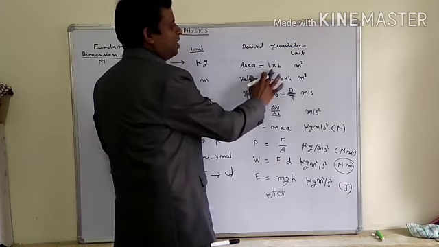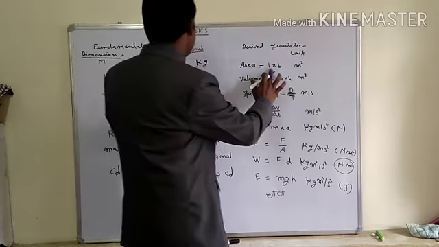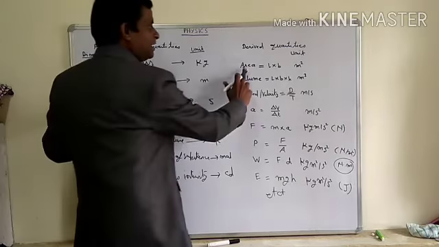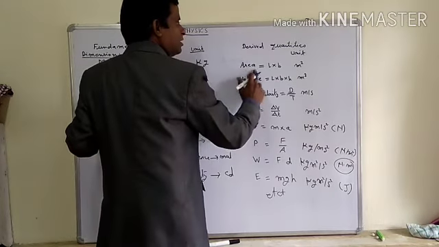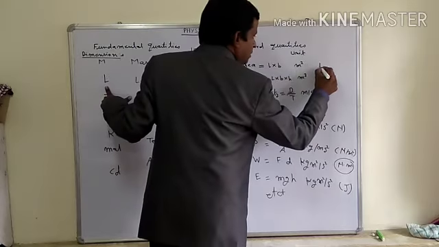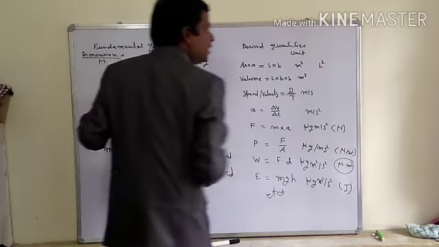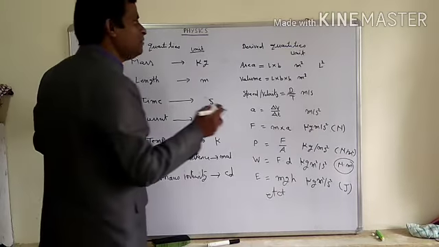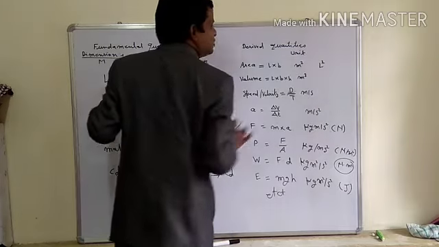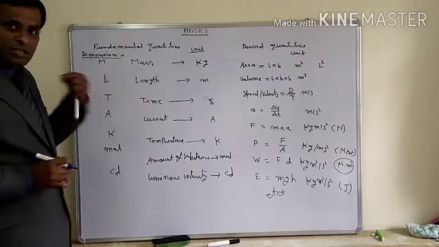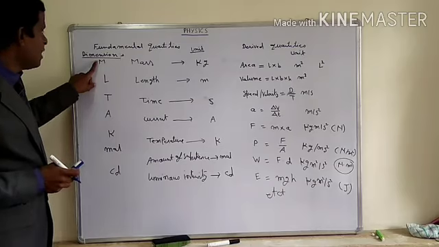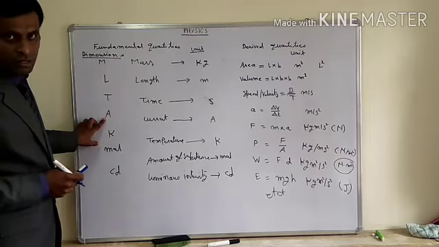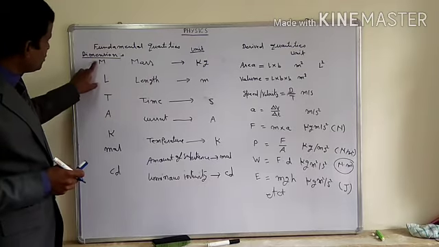So area is what? Length into breadth. You know that. Length is measured in meter and its dimension is L. So what will be the dimensional formula of this derived quantity, area? It will become L square. Why? L into L becomes L square, or we may call it L2. Getting it? But we will not write only single dimensions over here. In dimensional formula making, we will take 3: M, L, T. Now I am going to also take A, but initially I am going to write only these.